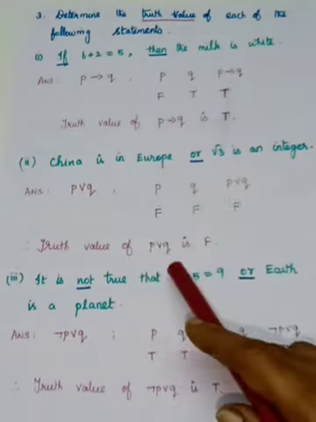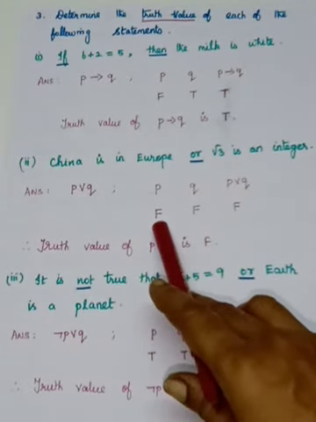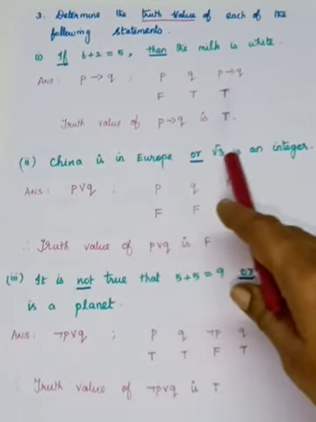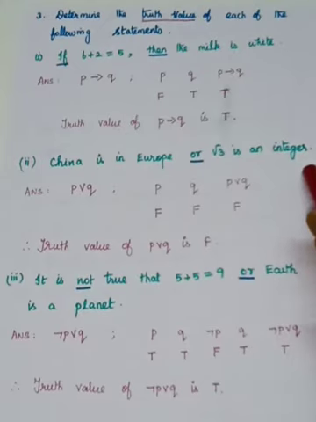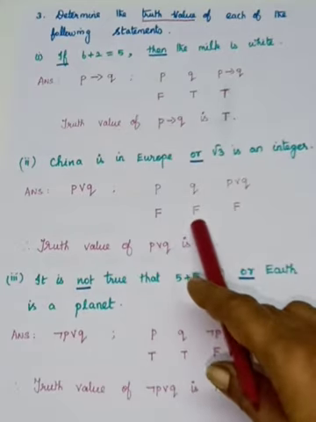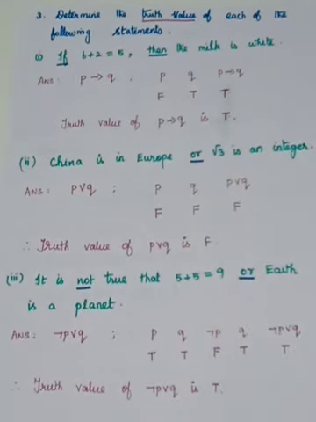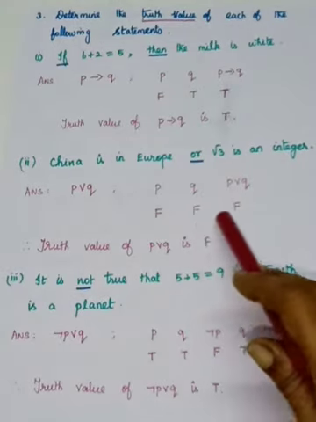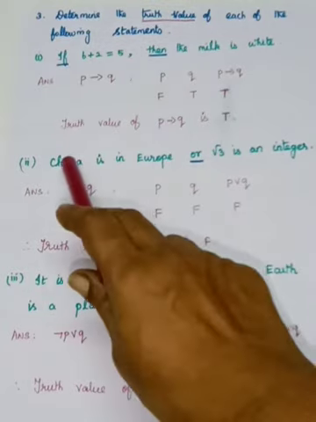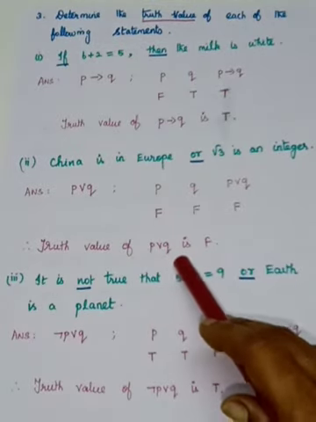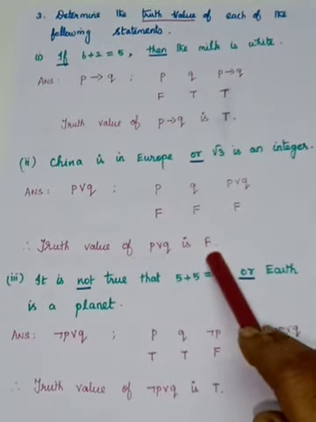No, it is in Asia. So the statement is false. And root 3 is an integer? It's not an integer, so that is also false. P or Q: what I have said is, if either P is true or Q is true or both are true, it is true. Here both are false, so therefore the truth value of this P or Q statement is false.